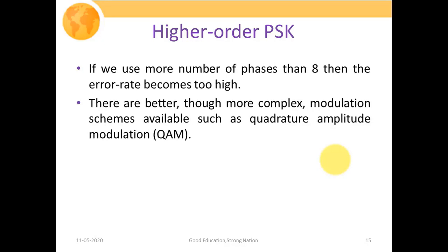If we use more than 8 phases, then the error rate becomes too high. Although a high number of phases is also possible, and generally in our 4G systems we use 64 modulation. There are better though more complex modulation schemes available, such as quadrature amplitude modulation, which we will discuss in upcoming lectures.